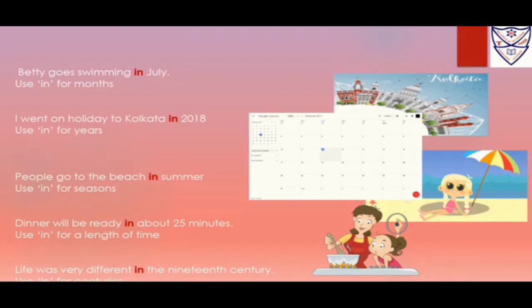I went on holiday to Kolkata in 2008. Now here I have used "in" for years. People go to the beach in summer. Now here I have used "in" for season. Dinner will be ready in about 25 minutes. Now here I have used "in" for a length of time. Life was different in the 19th century. So we have used "in" for centuries. So again I would like to say, we are using "in" for a period of time: months, years, seasons.